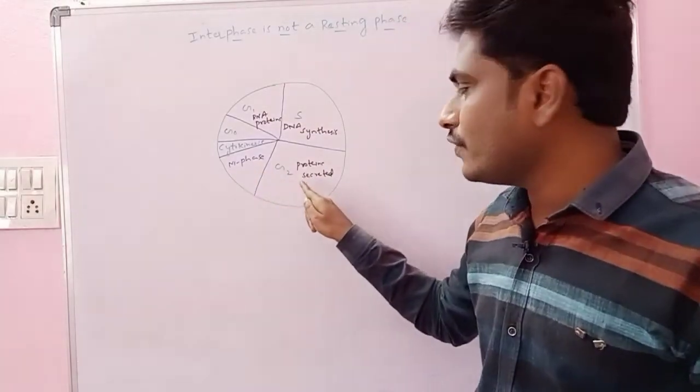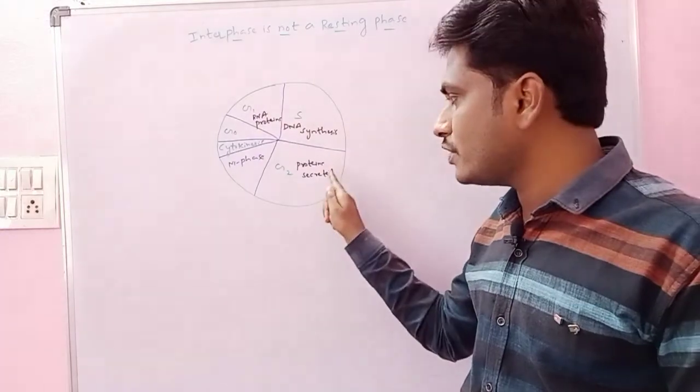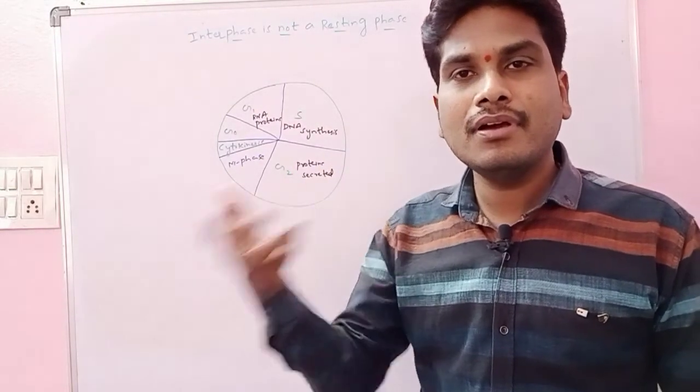That's why in the G2 phase again the proteins are produced. In the G1 phase proteins are produced, and in the G2 phase proteins are produced. These proteins are helpful for the cell to get ready for the division, right?